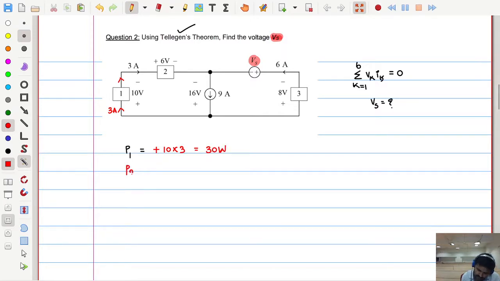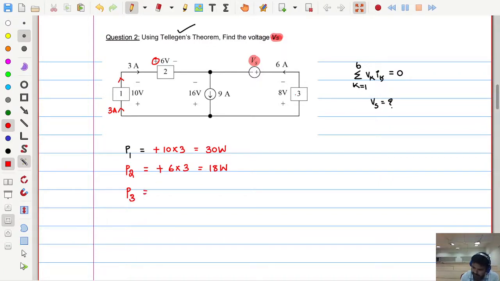Similarly, second element P2. How much is the voltage? 6 volts. How much will be the current? 3. These two are in series, so the same 3 amperes is passing through this. So 6 into 3. Where is the current entering? At the positive terminal. So plus. So how much is this? 18. Next, third element P3.